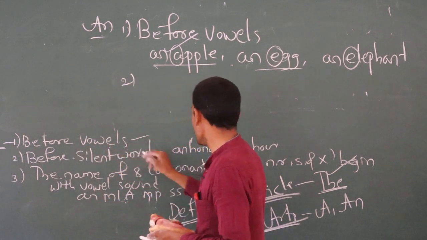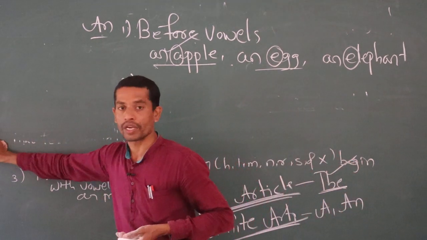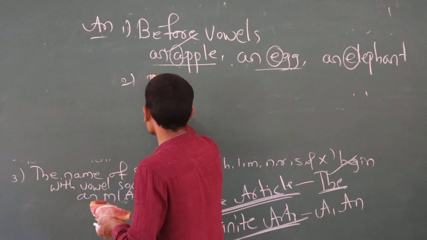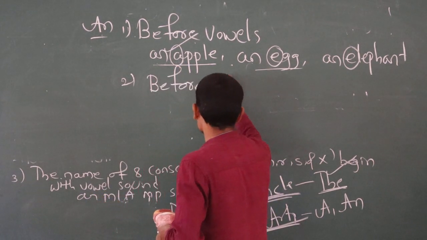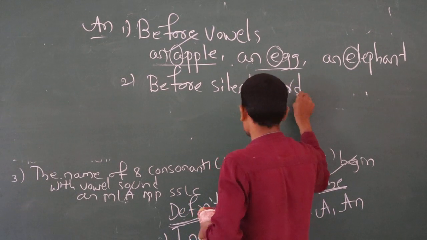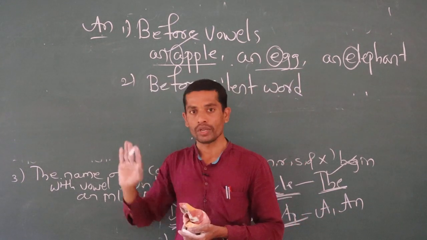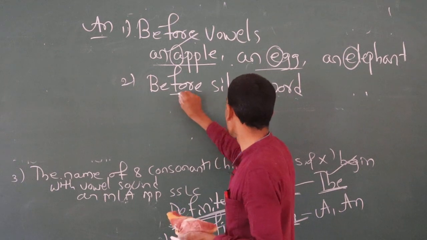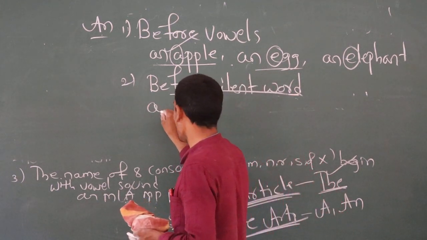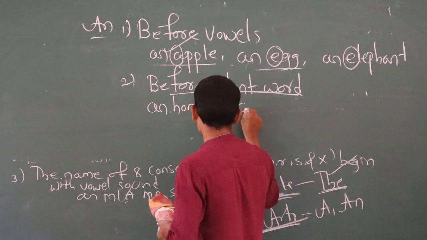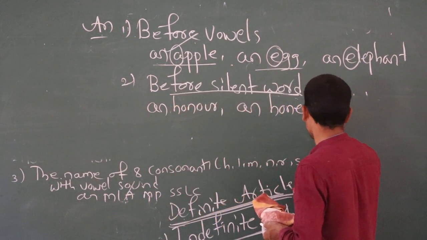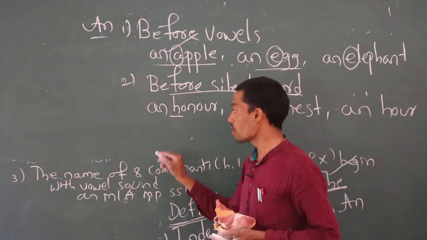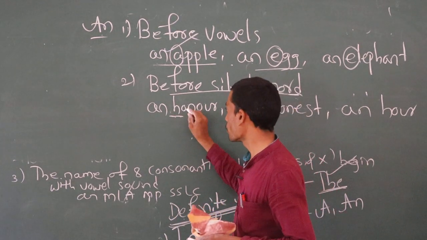Second one: before silent words. Some words we cannot pronounce properly, for example an honor, an honest, an hour. Dear students, these words look like they start with a consonant, but they are pronounced like a vowel.